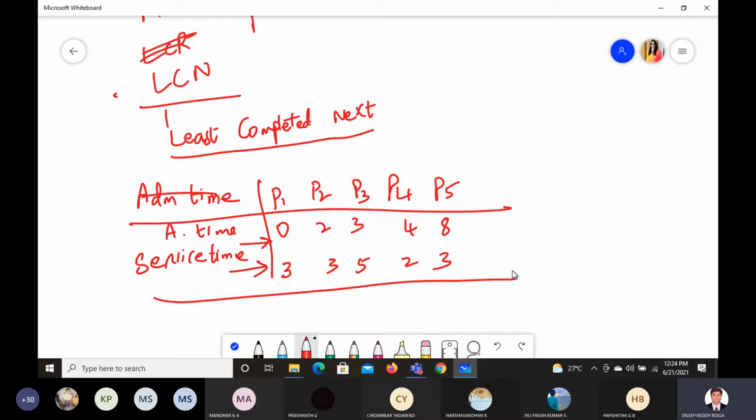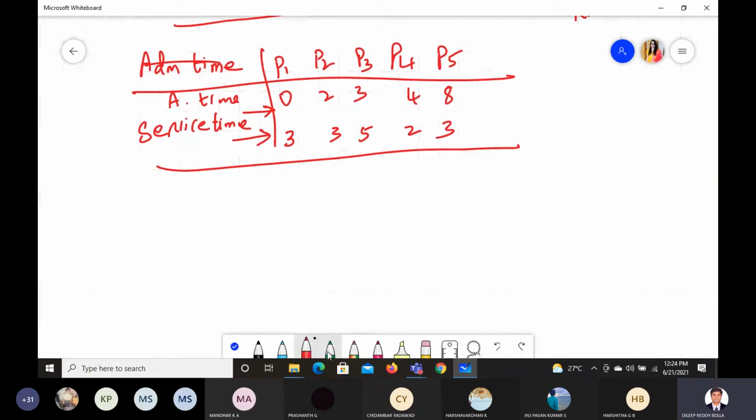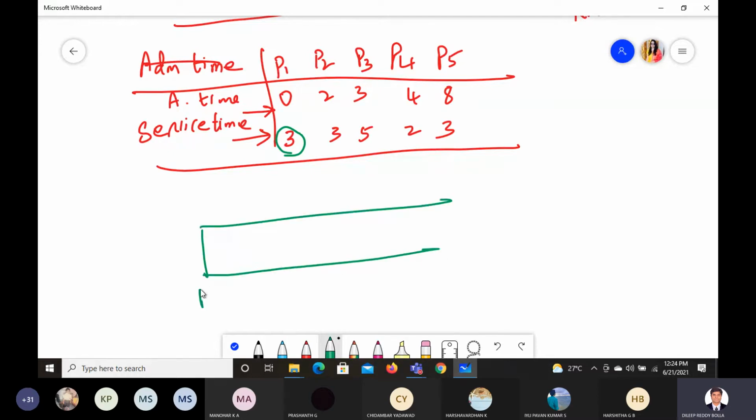This will function similar to round robin. If you know how round robin functions, it works the same way, but we should also keep track of the remaining service time. Let us say P1 will start, and the time quantum delta is given as 1, for example.